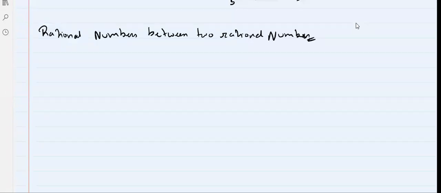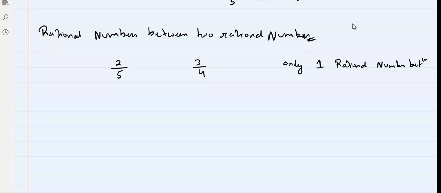Okay. Now, let's see this. Let's say we have 2 by 5 and 3 by 4. First, if you have to find only one rational number between these two numbers.